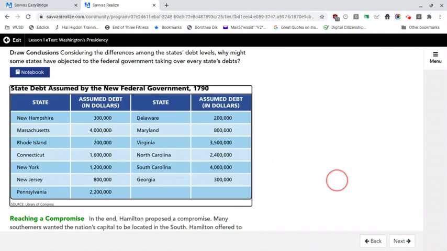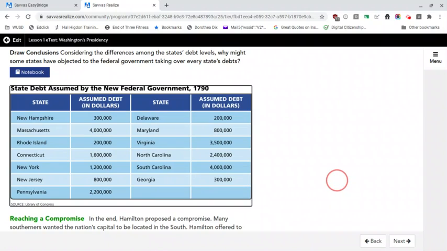According to this chart, about $10.6 million is what the North owes, and about 10.9 is what the southern states owe for their individual debts. There's two different things. There's the federal debt, the United States in general, and then each state has their own money they owe. But here, these southern states on this list owe more than the northern states on this list.